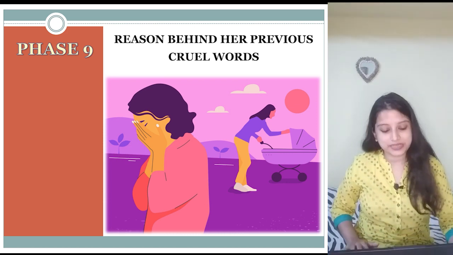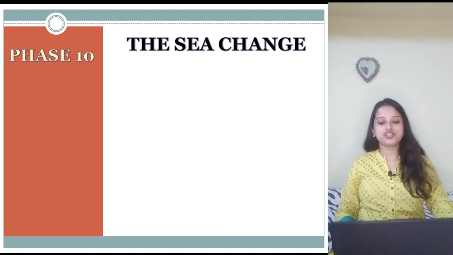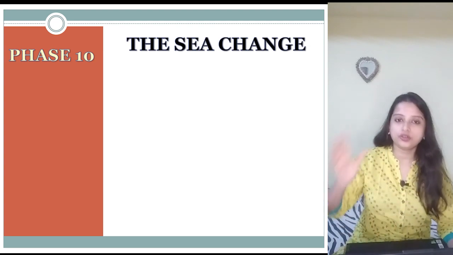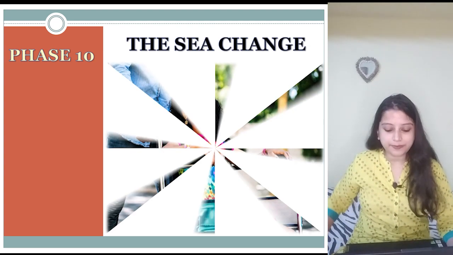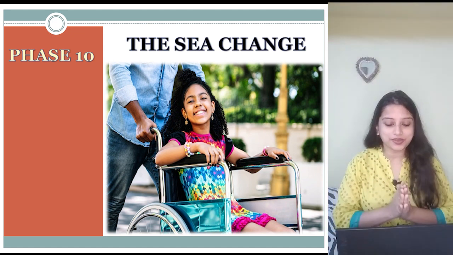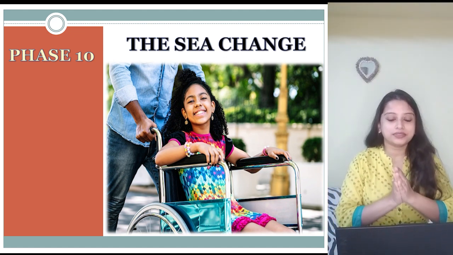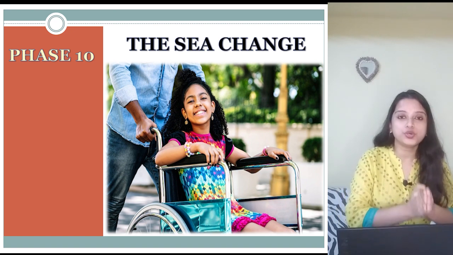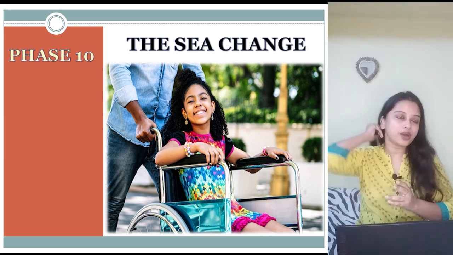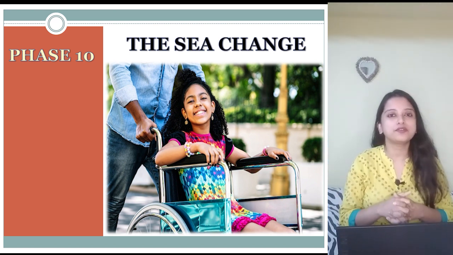Coming to the last phase, phase number 10, the sea change. Why do we call it a sea change? Because sea change means a lot of change. What is the picture for it? Let's see. Now the picture for it shows that the child is very happy. Now here, it's not just this child who is an angel to Joe Thompson's house, that she brings happiness to the house. The house which was forever unhappy because there was no child.